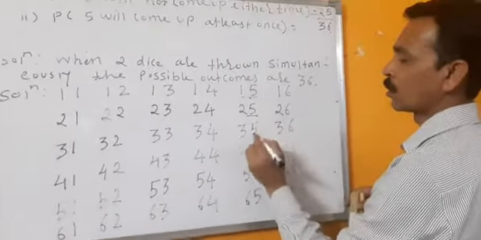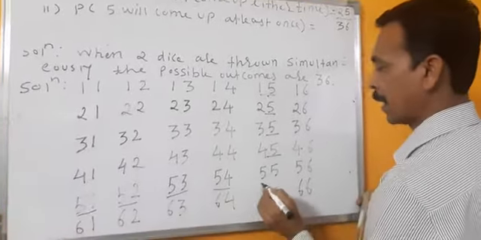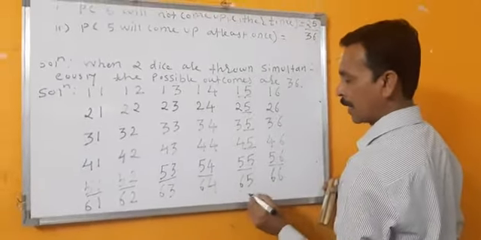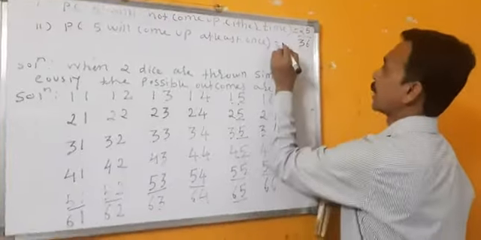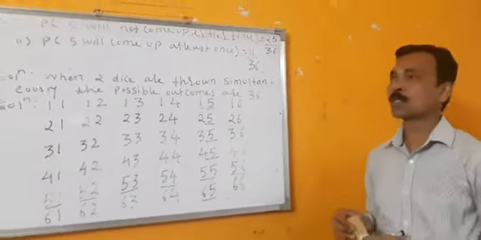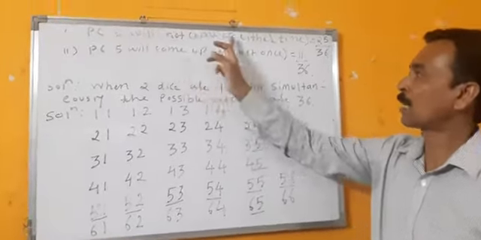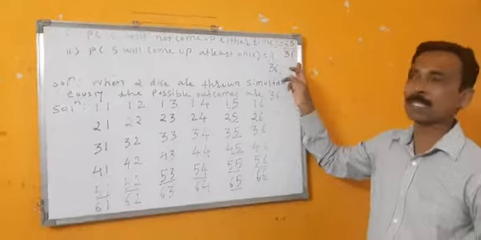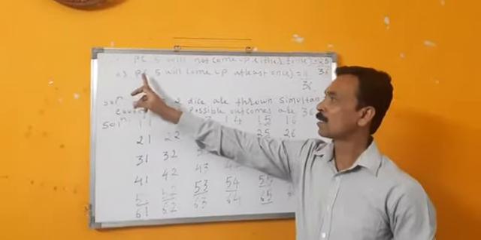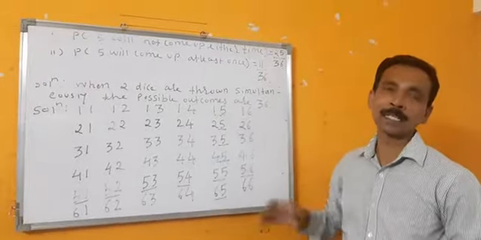This is 1, 2, 3, 4, 5, 6, 7, 8, 9, 10, and this is 11. So it is 11 upon 36. So these are the two cases. First is probability that 5 will not come up either time is 25 by 36. And second bit is probability that 5 will come up at least once is 11 upon 36.